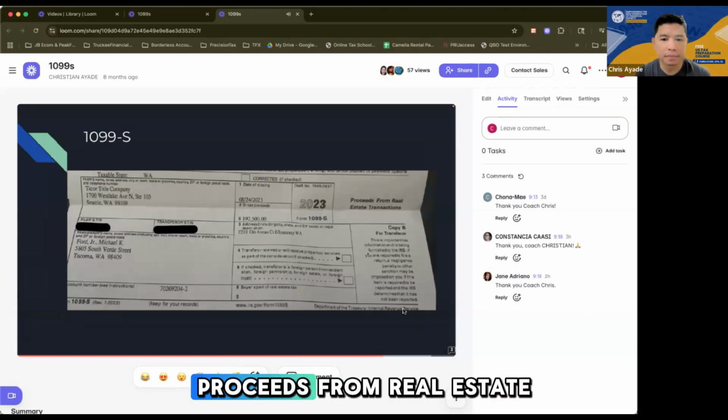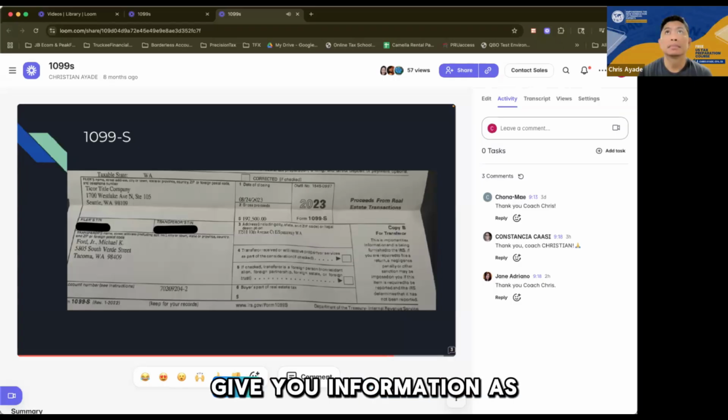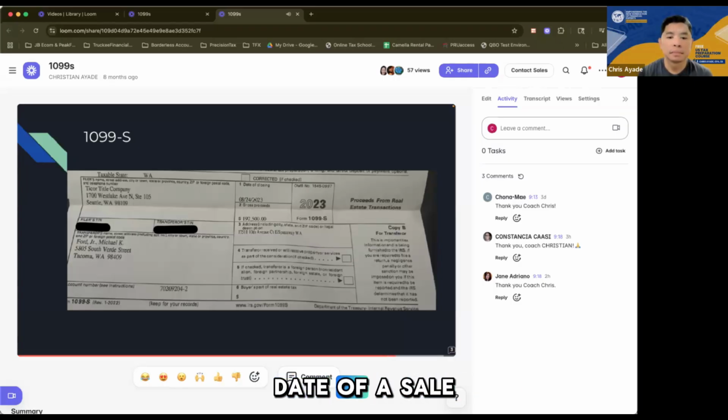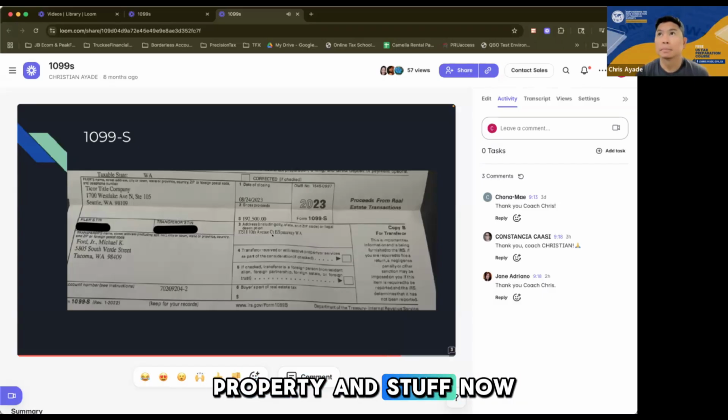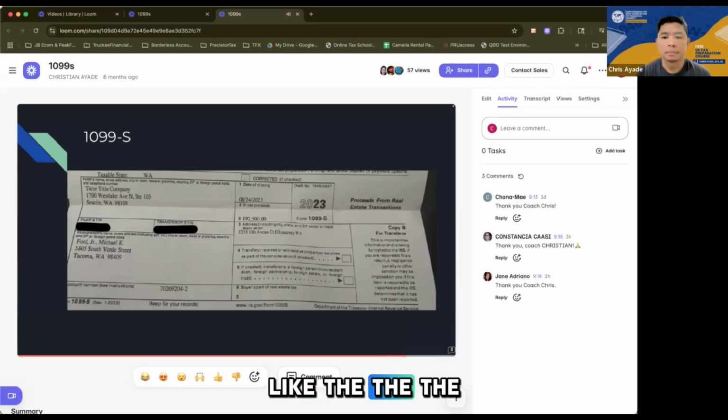1099-S is for proceeds from real estate transactions. When a taxpayer sells their house, or one of their houses if they have more than one, they would get a 1099-S from their broker. This gives you information such as the date of sale, how much the proceeds from that sale were, the address of the property, and so on. Now, when entering 1099-S, you may need more information that's not available on the form itself, like the basis of the property that was sold.